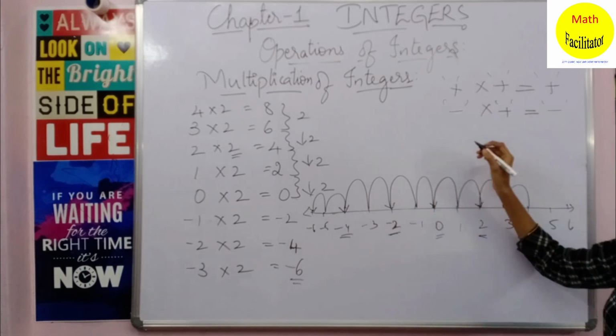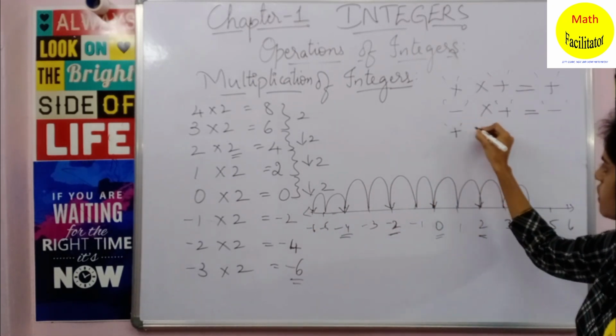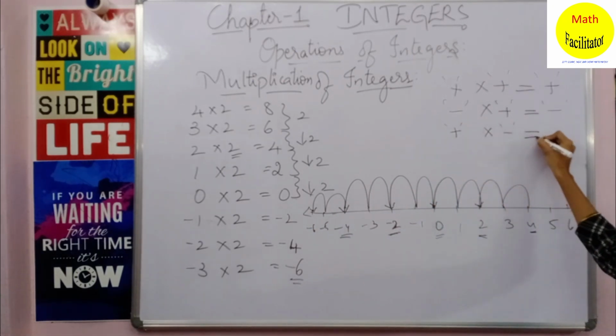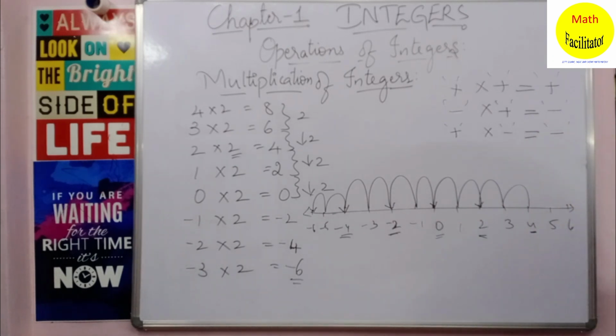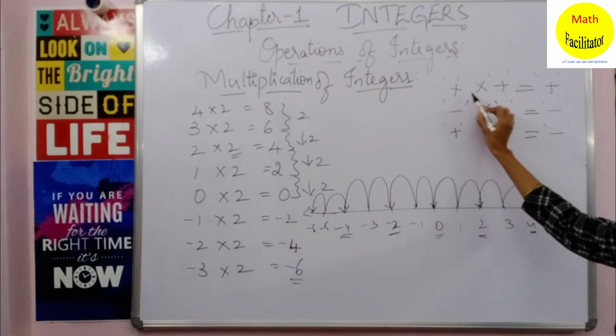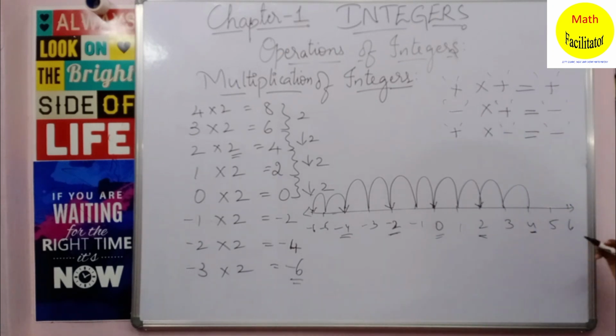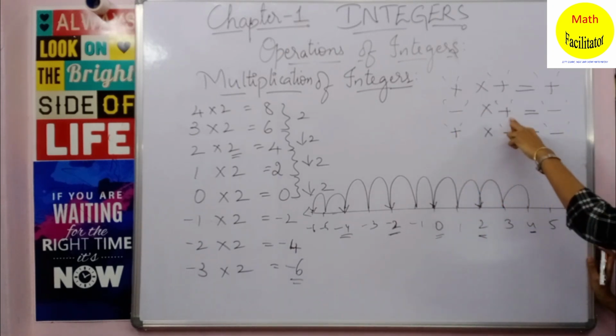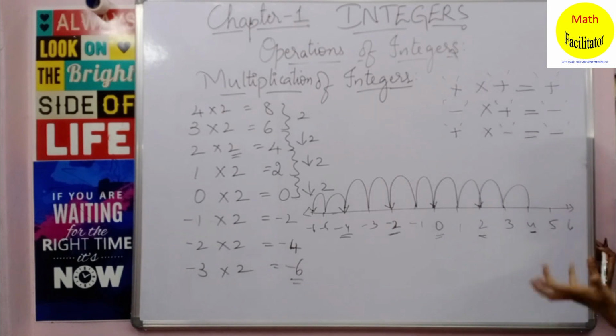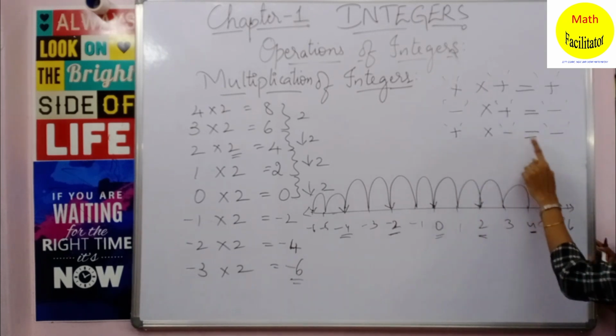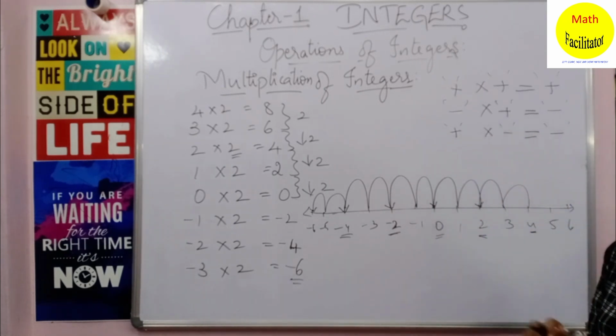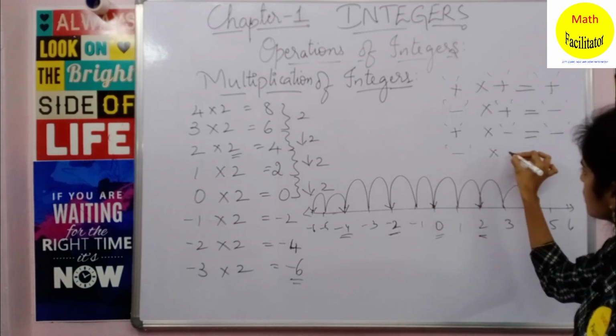Similarly, when you multiply a positive and a negative integer, the answer you get is again negative. So you multiply two positive integers, you get positive. When you multiply negative and positive integers, you get negative. Also when you multiply positive and negative integers, you will get negative. Now let us see what happens when we multiply two negative integers.